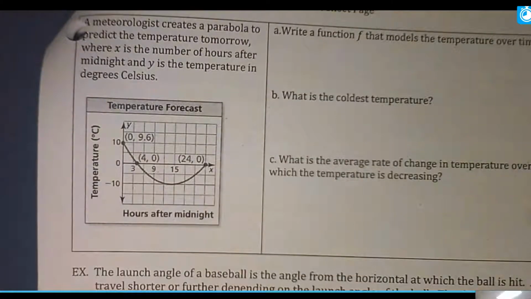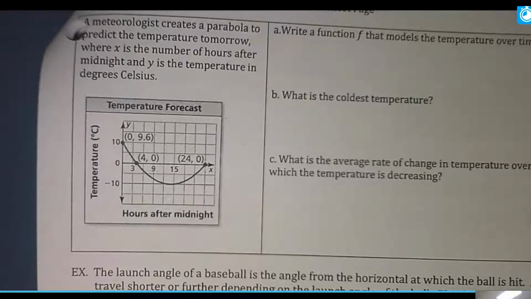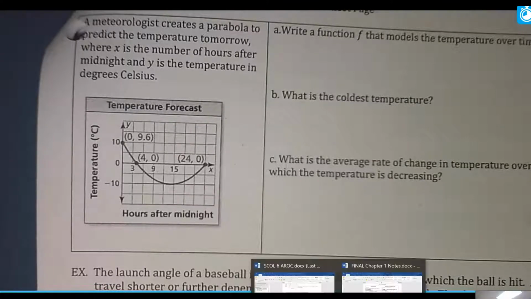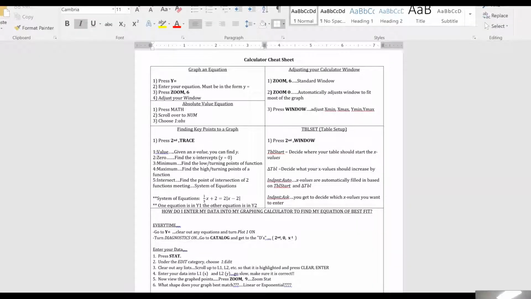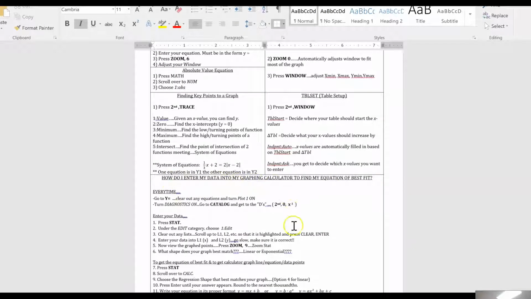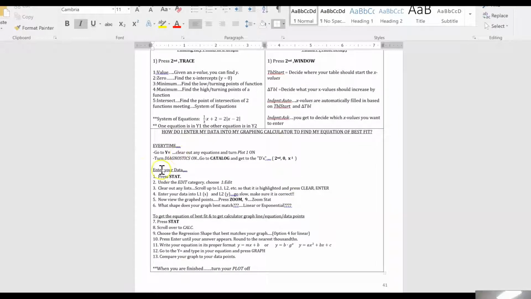Again, I'm on page 27. The other thing that you might want to have out is in your chapter 1 packet, somewhere in there, I think it was on page 41, maybe it's at the end. There's a page that says calculator cheat sheet, and it looks like this. Okay, so hopefully you can see that. But I'm going to be referring to this. We are going to be talking about how do you enter this bottom part into your graphing calculator. So you might want to get that out. And I think it's on page 41 according to this, but I could be wrong. There will be a copy of this in our folder for week 11.